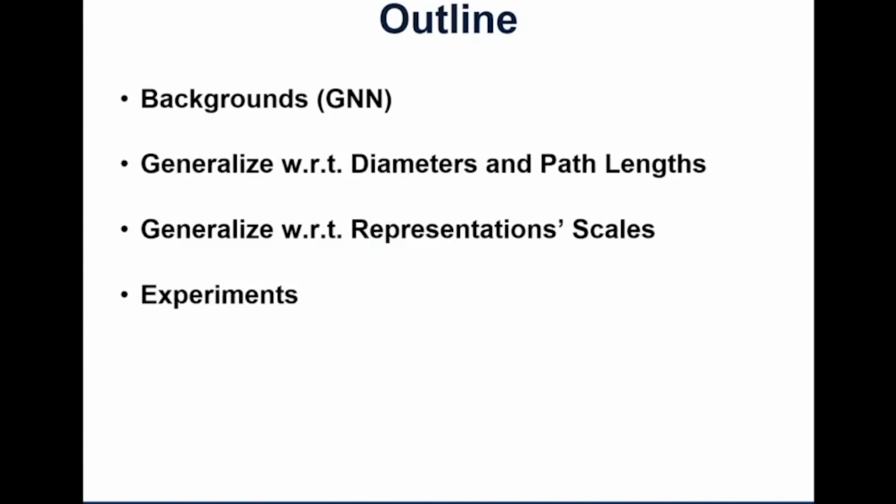And here is the outline. We will first briefly introduce the background about graph neural networks and then improve the graph neural networks' generalizability from two perspectives with respect to scales. First is about the graph diameters and the path lengths, and we introduce a differentiable iterative architecture so that we can have unlimited receptive sizes. And the other is about the representation scales, how to generalize with respect to them, and we introduce the homogeneous pair. Finally, we will show some experimental results.